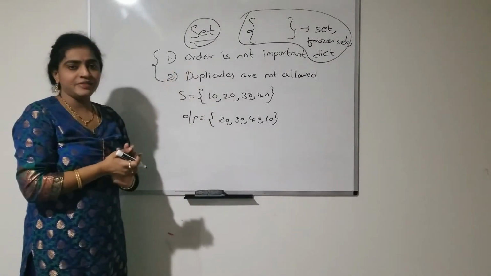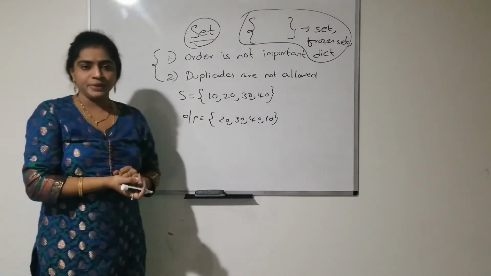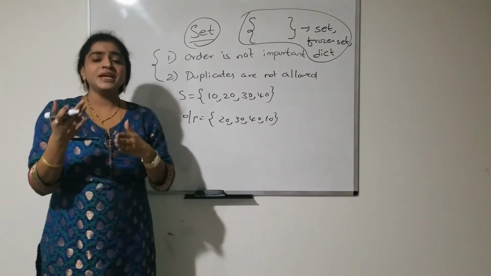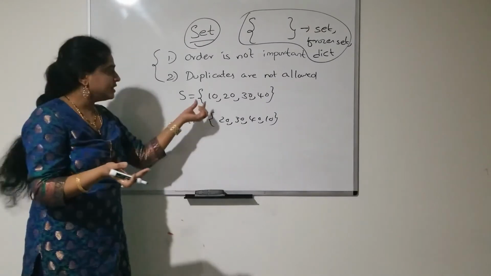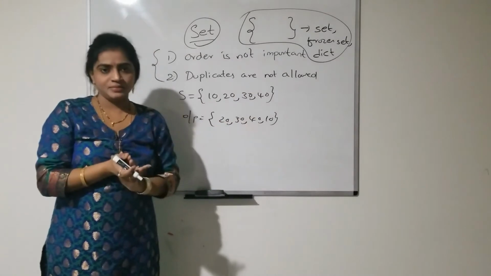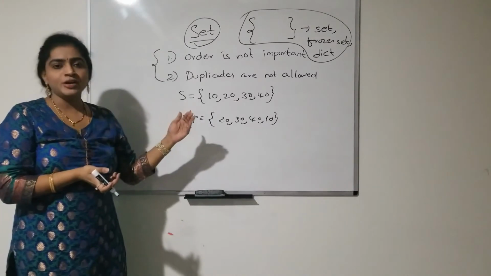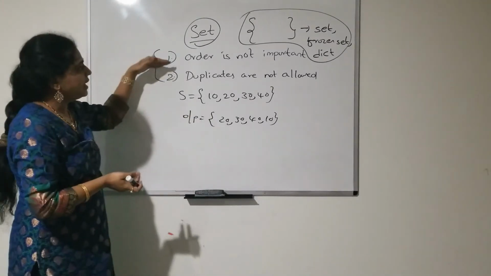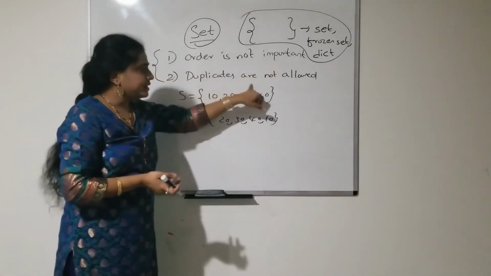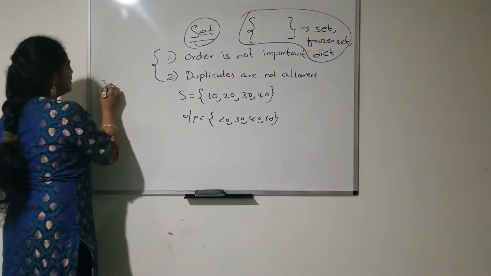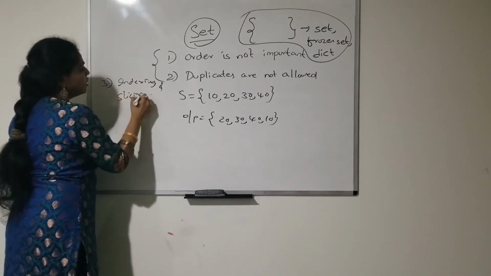As order is not preserved, we can't perform index and slicing operations on this set data type. Why can we perform indexing and slicing in a list? Because order is preserved, so we can say this is the first element, this is the last element, like that. As indexing is not allowed, similarly slicing operation is also not allowed in set. So here mainly what is meant by a set? Collection of elements in which order is not important and duplicates are not allowed, and also third one is indexing and slicing are also not allowed.